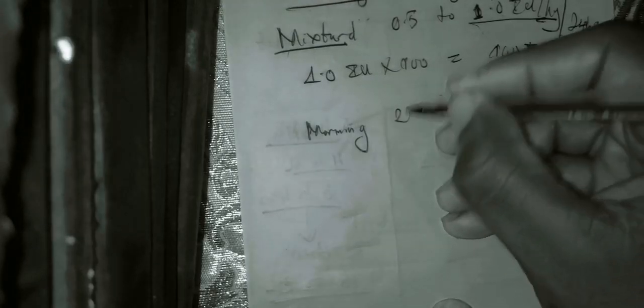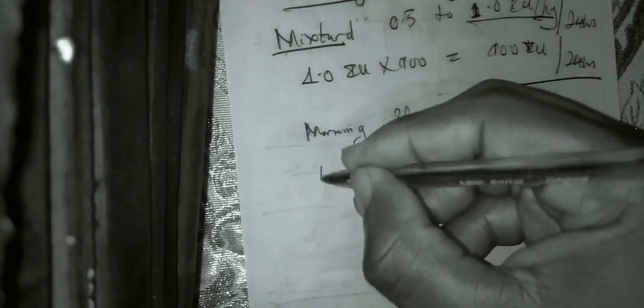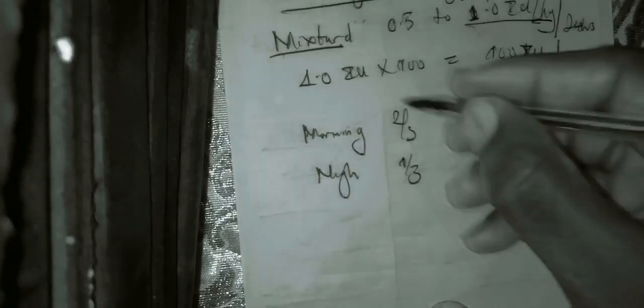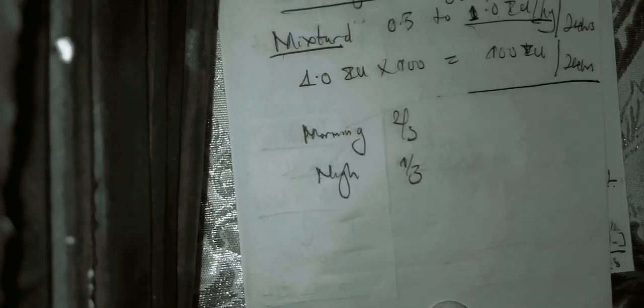Now you cannot give him just one dose. You need to divide it into two. In the morning, you give the patient 2/3, while in the night you give the patient 1/3. Why do you give more in the morning? Because that's the time when the patient is eating, he has food. And when he's feeling dizzy, he can eat. Why in the night 1/3? Because at that time he's no more eating. So you give 2/3 in the morning.